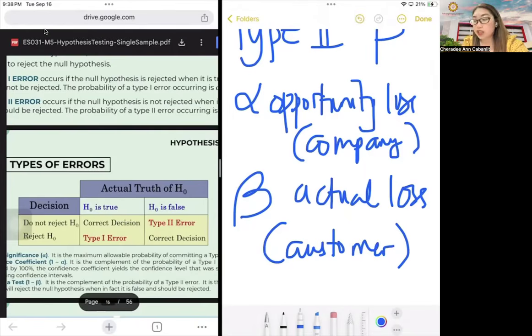But if you rejected H0 where the H0 is false, then that's also a correct decision. Now, the type 1 error here is when you rejected the H0 when it should have been true, that's an alpha error. However, when you did not reject H0 when it should have been false, then it's a type 2 error. So we're going to eliminate the chances of type 2 error. But of course, there's still a possibility for opportunity losses that happen with type 1 error.